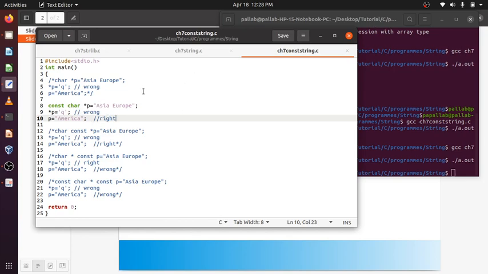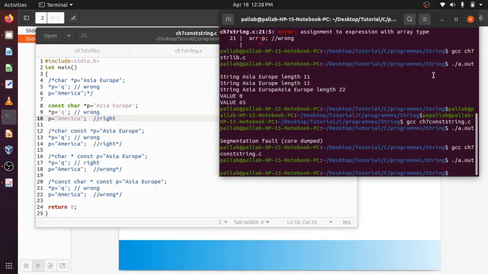This is also wrong. Here I did the same, but there the operating system stopped it, while here the compiler itself will stop you. Why? Because the moment I give a constant here, the compiler will treat this as a constant. Let's try to compile it.